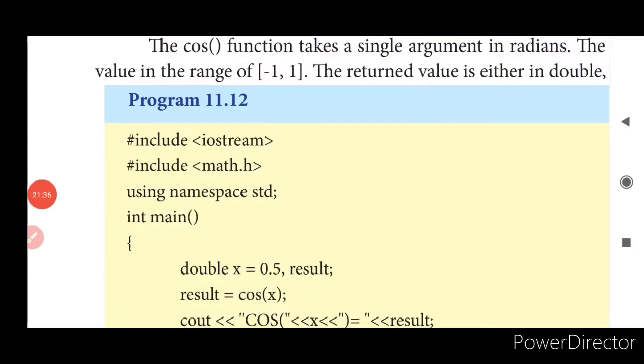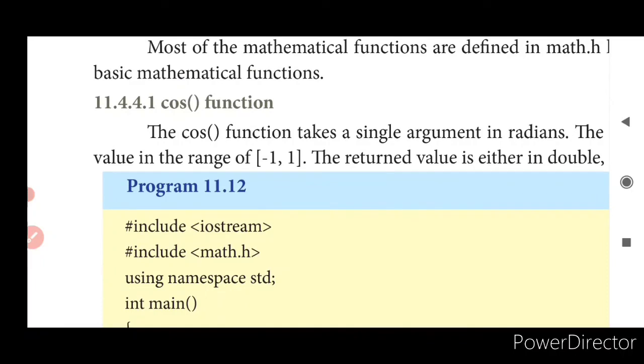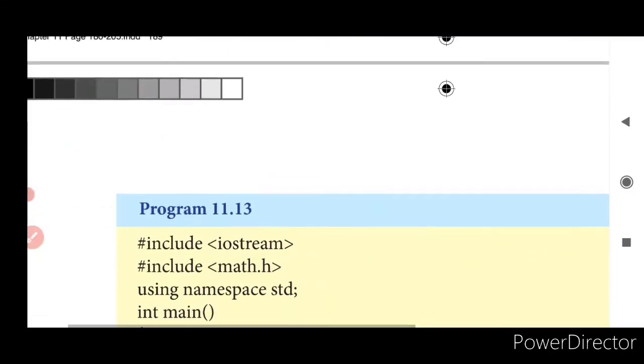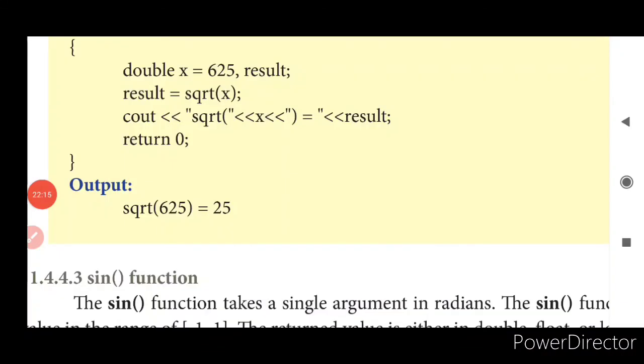Children, today we saw isupper, islower, toupper and tolower functions. Then we got into strings. To include string functions, we should use the string.h header file. In that we saw string concatenation, string comparison and string copy. Next we got into math. For mathematical functions we must use the header file math.h. In this we saw cos, sine, how to use power, and how to use square root as well.